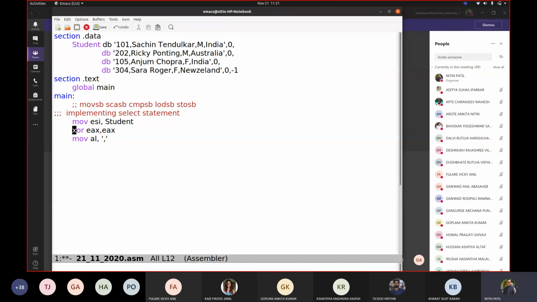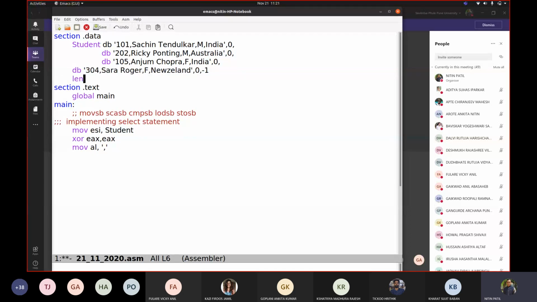And maybe we will add here a variable, length EQU $ minus student. We will move ECX comma length. Now we'll write REP SCASB. So with what register does this SCASB work, ESI or EDI? Can you recall?